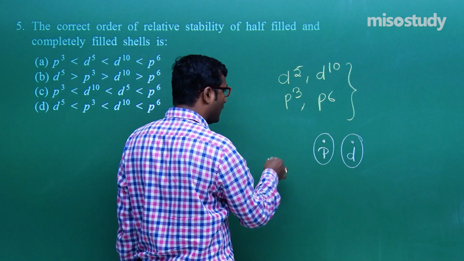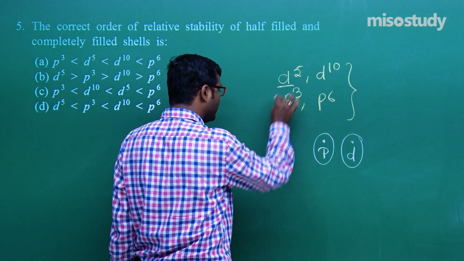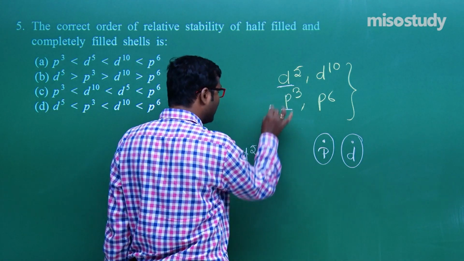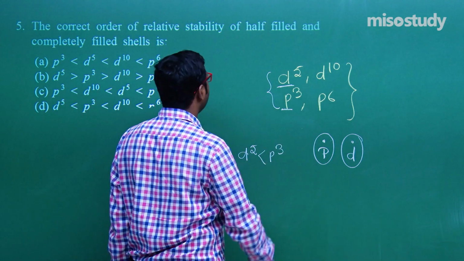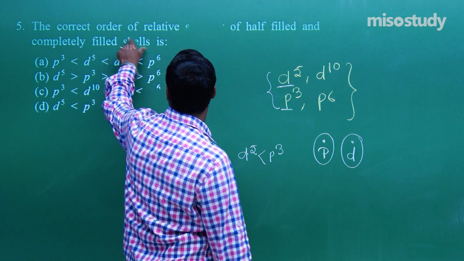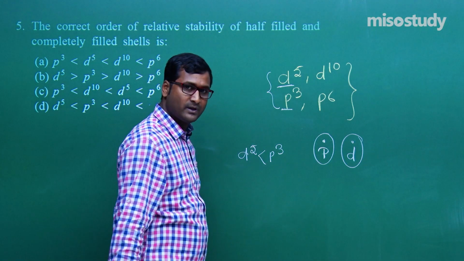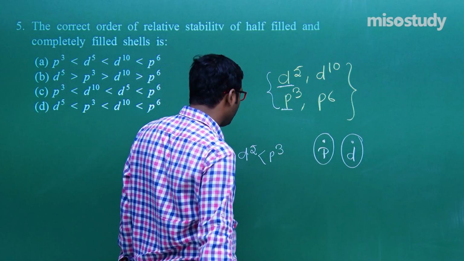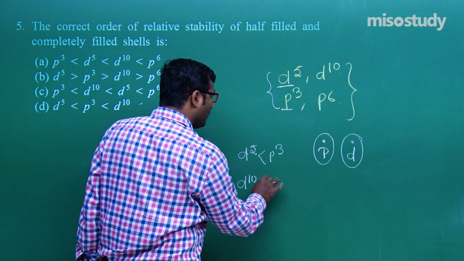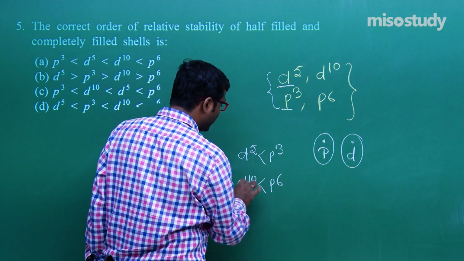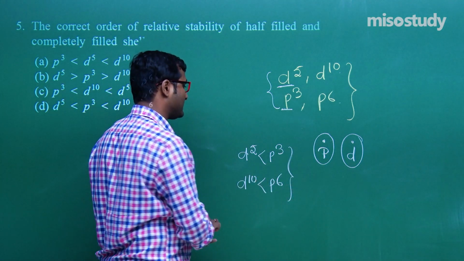If I compare half-filled d5 and p3, then p3 will have more stability. And if I compare d10 and p6, d10 will have less stability than p6.